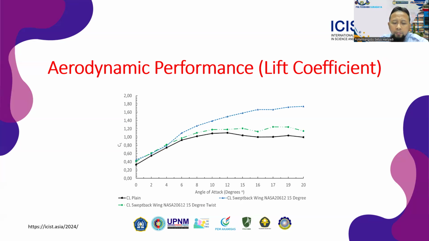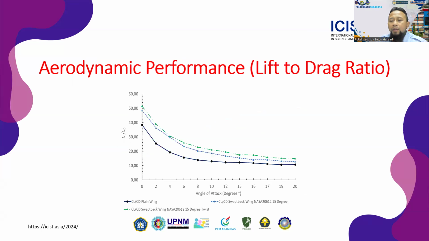In lift coefficient, it shows that the plane wing configuration experiences stall at an angle of 12 degrees, while the sweepback wing configuration stalls at 16 degrees, and the sweepback wing configuration with twist angle stalls at 15 degrees. It is also shown that the sweepback wing configuration has the highest lift coefficient value compared to the other configurations, while the plane wing configuration produces the lowest lift coefficient value.